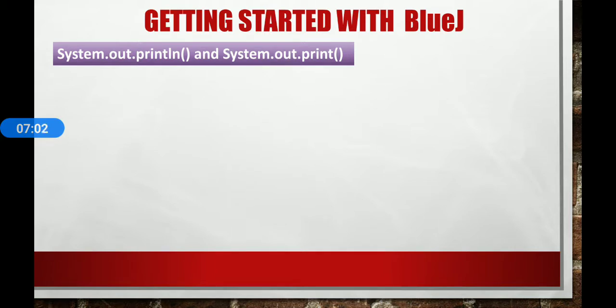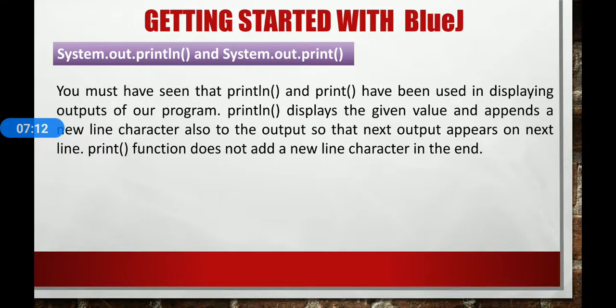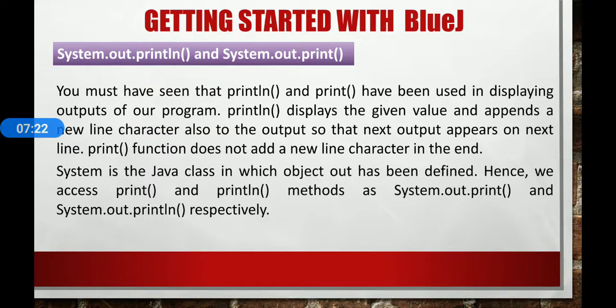These are Java functions which take a value and print it on the standard output device, that is the monitor. Println displays the given value and appends a new line character to the output so that the next output appears on the next line. The print function does not add a new line character at the end.